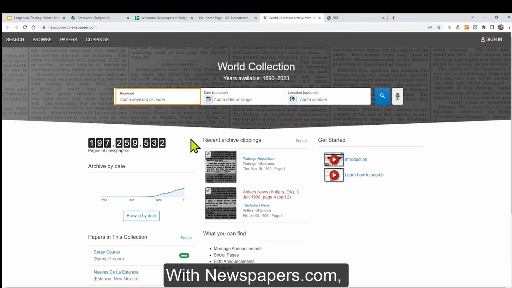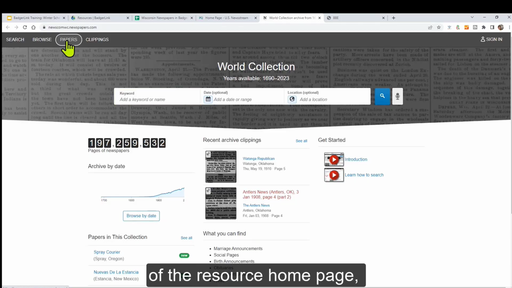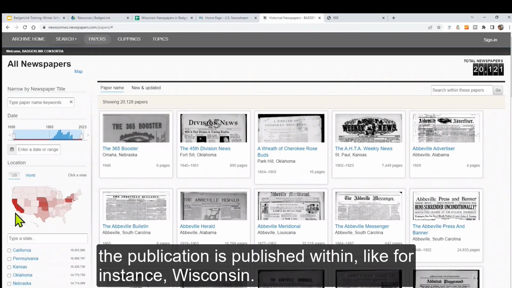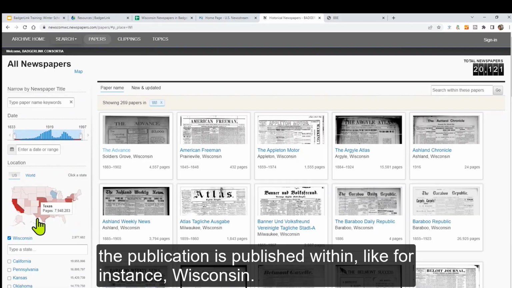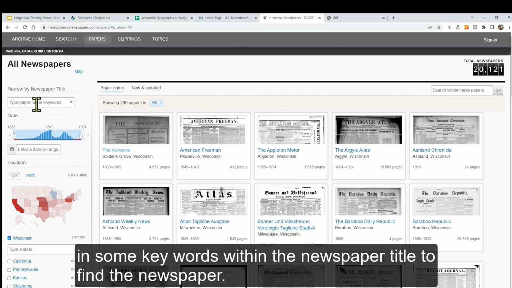With newspapers.com, you can select papers up at the top of the resource homepage, and then narrow further by selecting the state the publication is published within, like for instance, Wisconsin. You can add a date or a range, or you can simply type in some keywords within the newspaper title to find the newspaper.